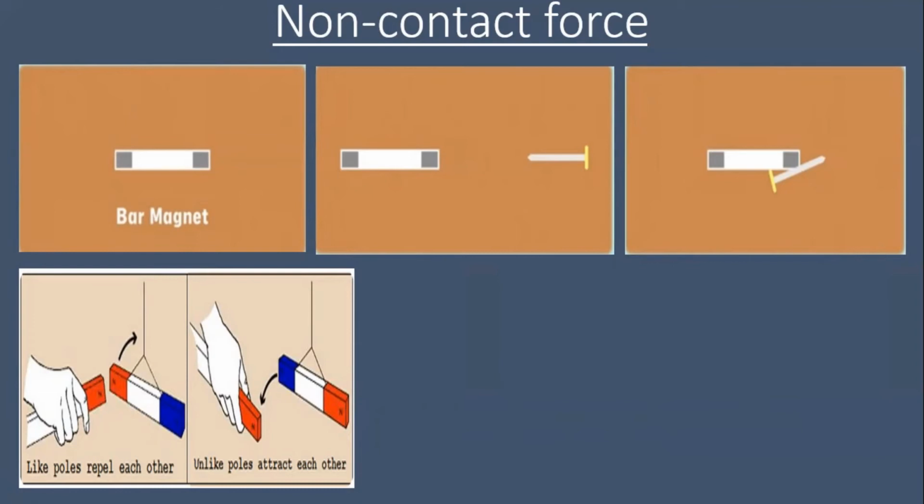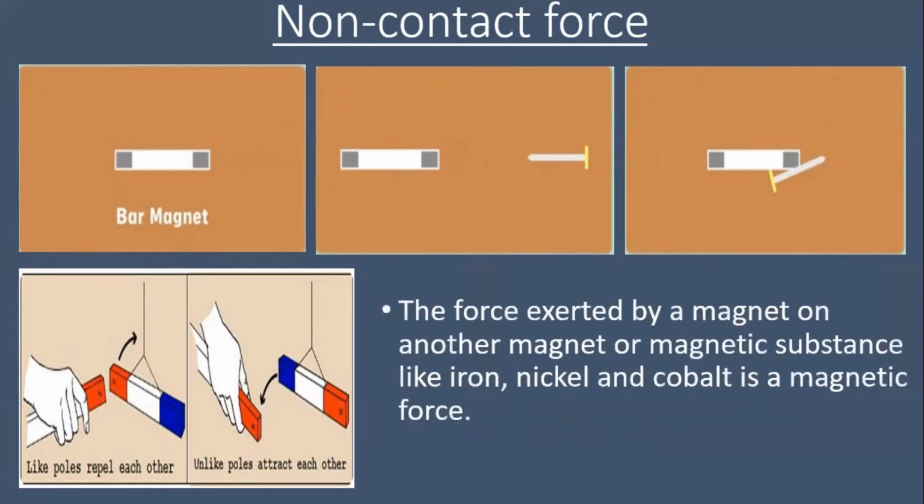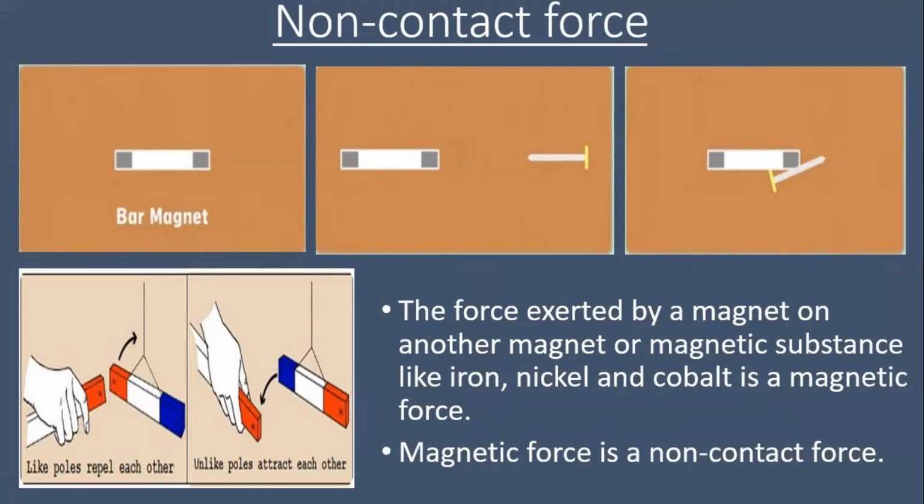Thus, we can conclude that the force exerted by a magnet on another magnet or magnetic substance like iron, nickel and cobalt is a magnetic force and it is a non-contact force.